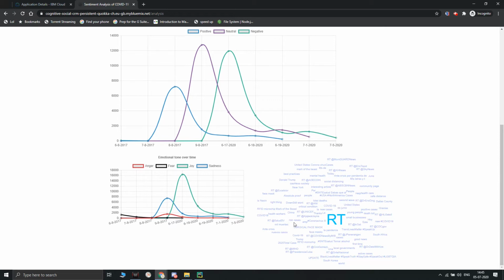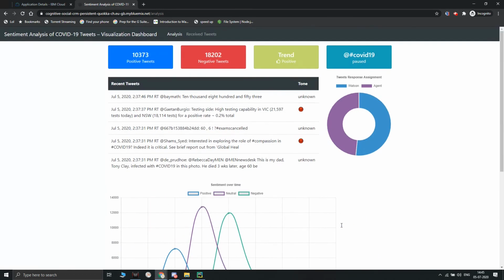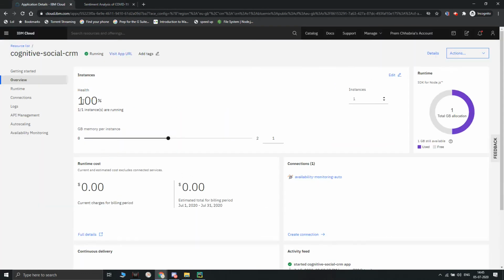This is the word cloud graph of the tweets. You can see here the main words used in the tweets repeatedly. These are total positive tweets, total negative tweets. Next, I will show you the cloud database.